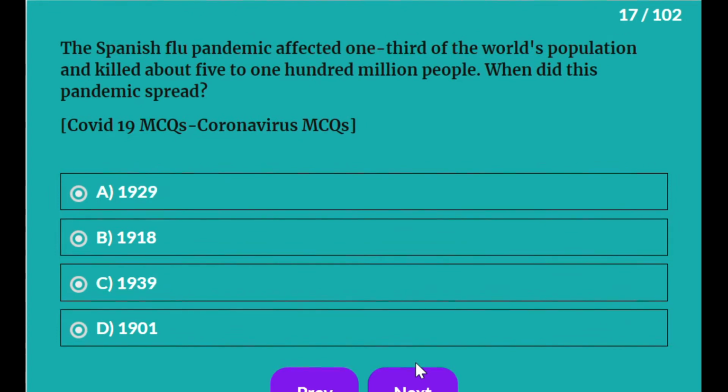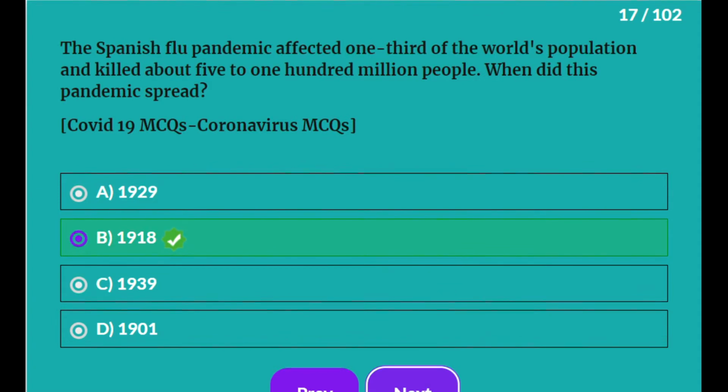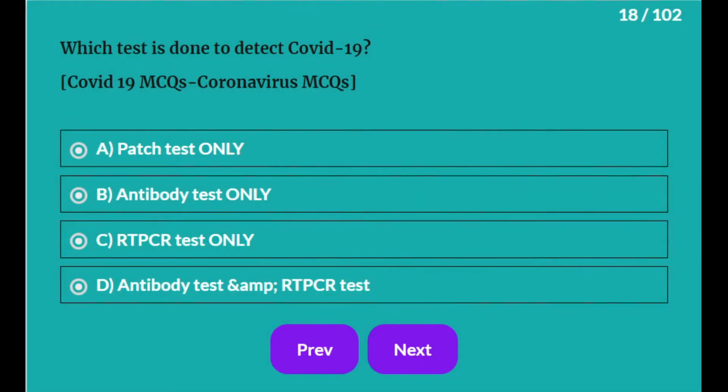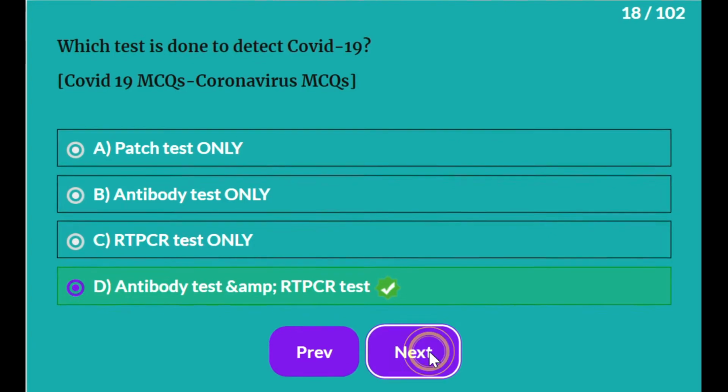The Spanish flu pandemic affected one third of the world's population and killed about 50 to 100 million people. When did this pandemic spread? It is in the year 1918. Which test is done to detect COVID-19? It is both antibody test and RT-PCR test.